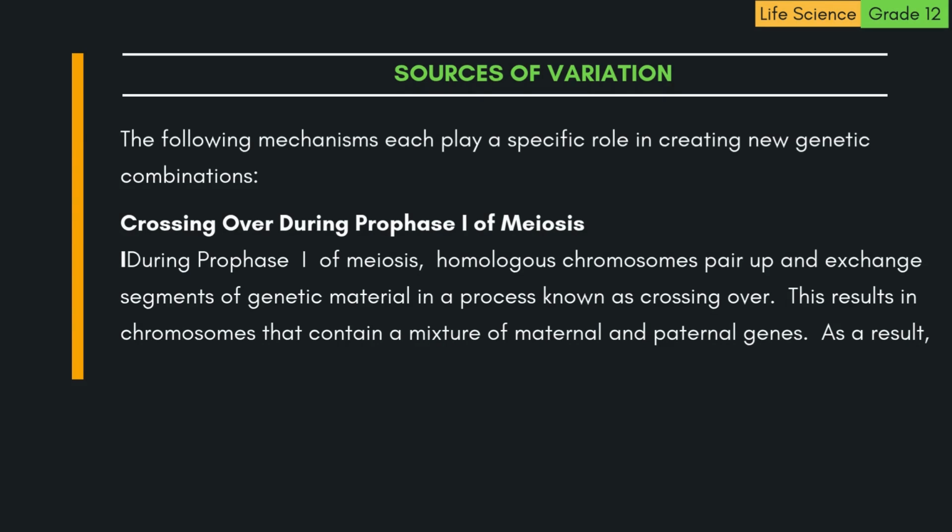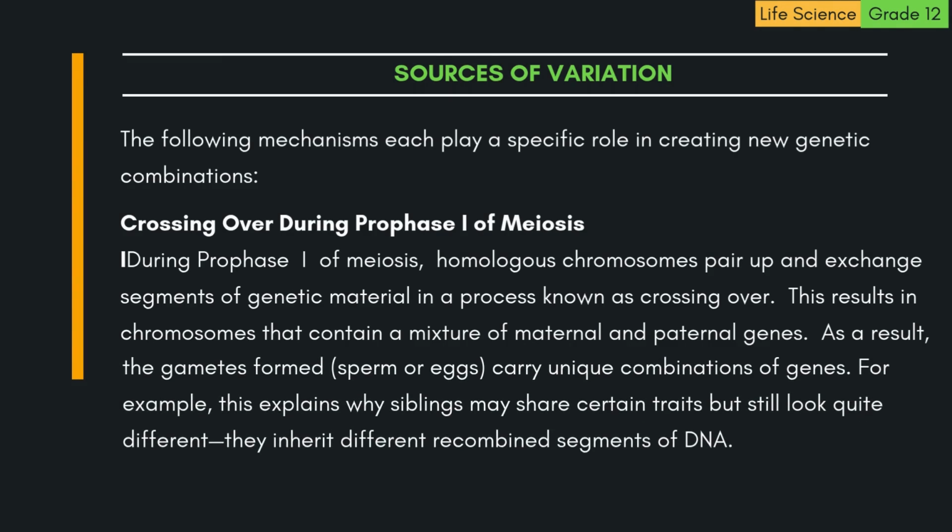During prophase 1 of meiosis, homologous chromosomes pair up and exchange segments of genetic material in a process known as crossing over. This results in chromosomes that contain a mixture of maternal and paternal genes. As a result, the gametes formed, sperm or eggs, carry unique combinations of genes. For example, this explains why siblings may share certain traits, but still look quite different. They inherit different recombined segments of DNA.